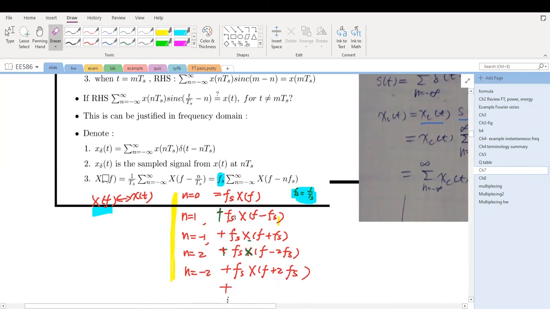After the signal is sampled, the spectrum becomes periodic. The period is fs. You can see there is a replica of the spectrum of the original signal at fs, 2fs, minus fs, and minus 2fs, and so on.